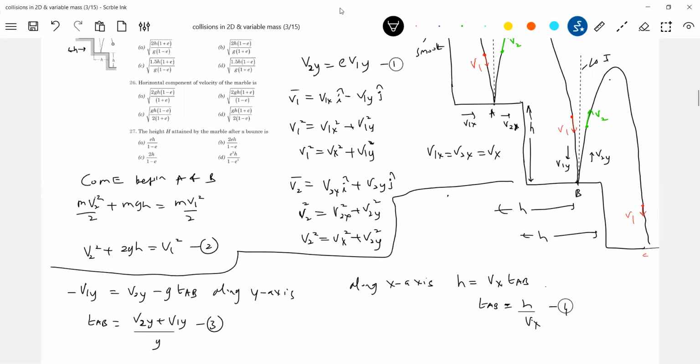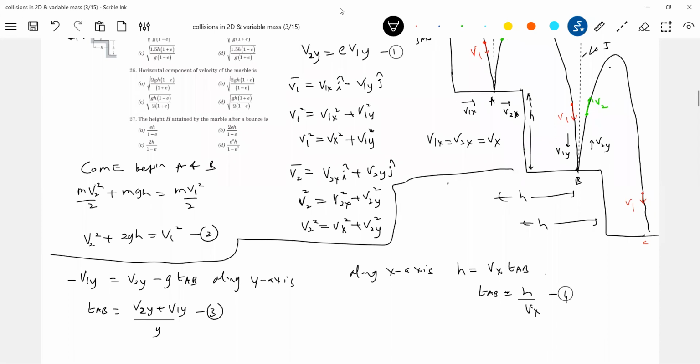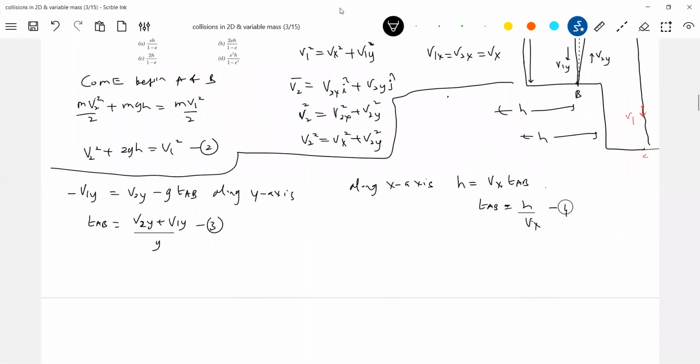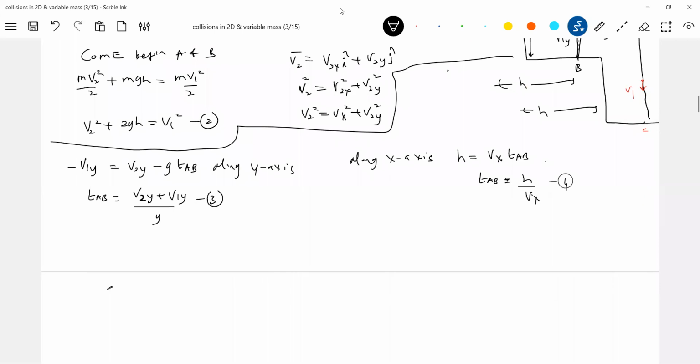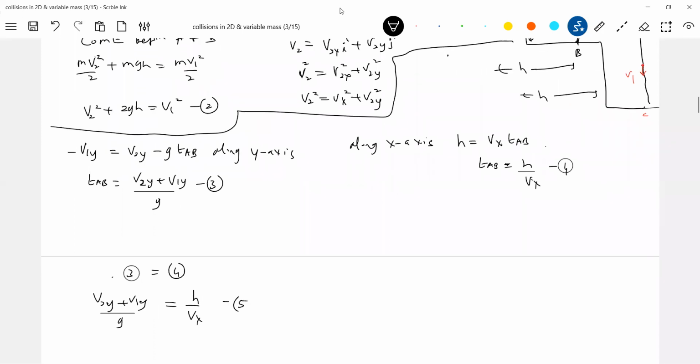Equating 3 and 4, I'll eliminate tAB, then I'll get (v2y plus v1y) by g should be equal to h by vx. Now what is v2y? Call this equation 5.